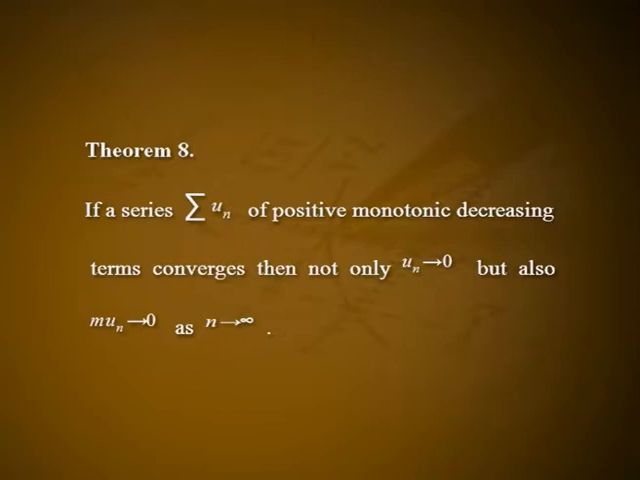Theorem 8. If a series summation un of positive monotonic decreasing terms converges, then not only un tends to 0 but also n times un tends to 0 as n tends to infinity. We know that for a convergent series, for any epsilon greater than 0, a positive integer N exists such that modulus of u(m+1) plus u(m+2) plus etc. plus u(m+p) is less than epsilon by 2 for all m greater than or equal to N and p greater than or equal to 1.